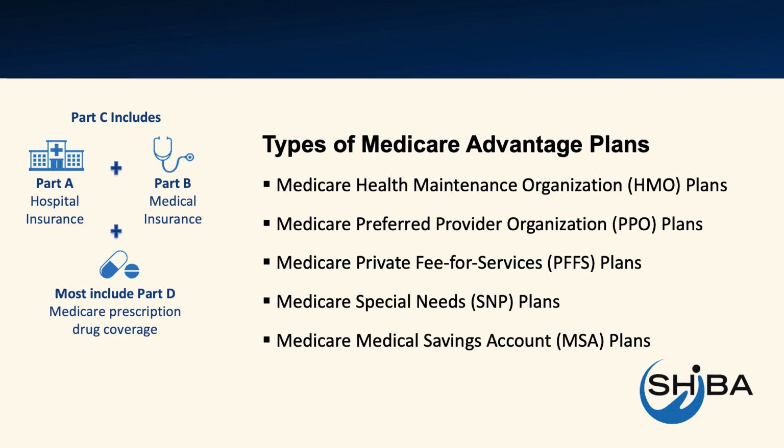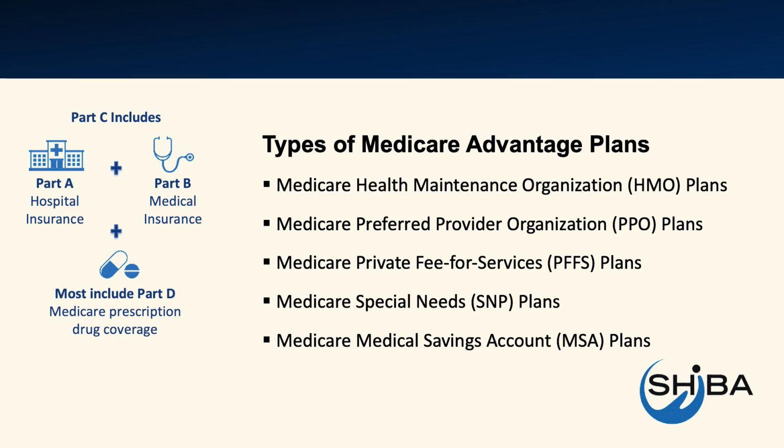Medicare Special Needs Plans, or SNPs, are designed to provide focused care management, special expertise of the plan's providers, and benefits tailored to specific groups, including people who live in certain institutions like nursing homes, people eligible for both Medicare and Medicaid, and for people with specific chronic or disabling conditions. Medicare Medical Savings Accounts, or MSAs, combine a high-deductible health plan with a bank account. Medicare deposits money into the account, and you use the money to pay for your healthcare services.